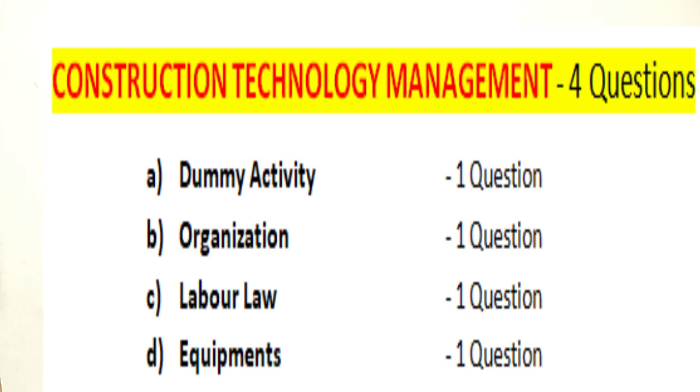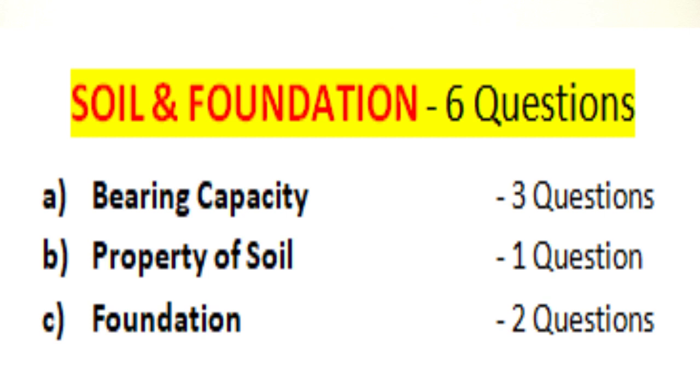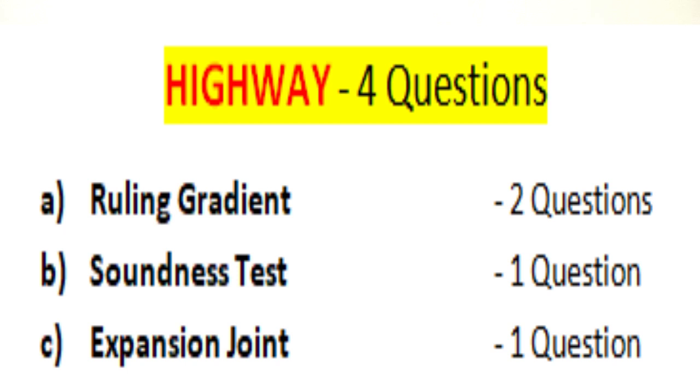Now coming to soil and foundation engineering, total 6 questions were asked. 3 questions from bearing capacity, 1 question on property of soil and 2 questions on foundations. And from highway engineering, 4 questions appeared, 2 from ruling gradient, that is highway geometric design, 1 question on soundness test, that is pavement materials, and 1 question from expansion joint, that is pavement design and construction.